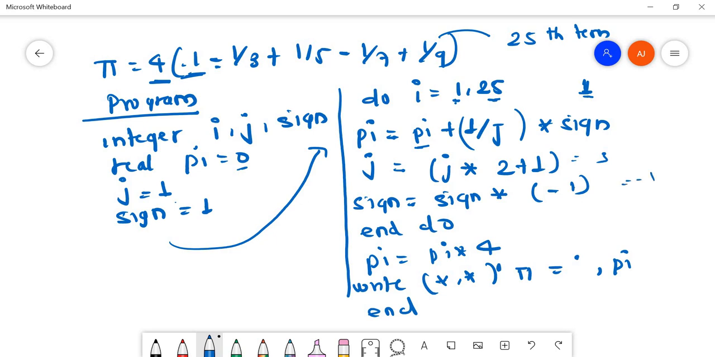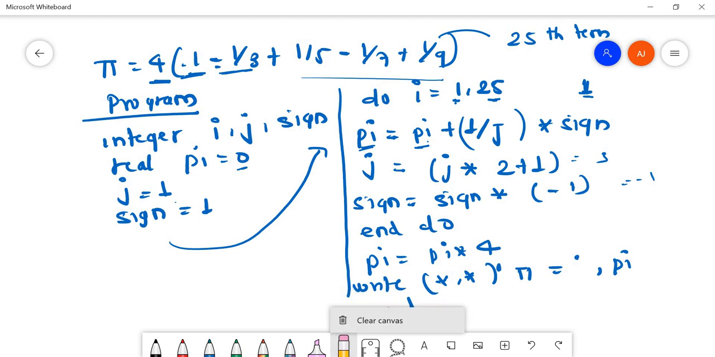So again it will go to the loop. It will check the case and it will go here. The value of pi we calculated became 1. 1 plus 1 by j, so the value of j is 3, so 1 by 3, into sign, that is minus 1, so it becomes 1 minus 1 by 3. Fine, so in this way if you calculate, we'll get this series. So this was my first question.